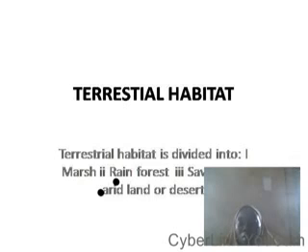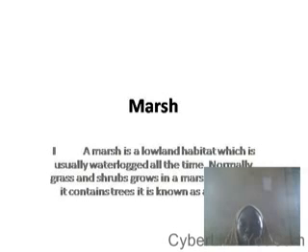First, the marsh. A marsh generally is a lowland area that is usually flooded. It contains sand, but usually it is waterlogged all the time as a result of being flooded. Normally we have grass and shrubs that thrive in a marsh.